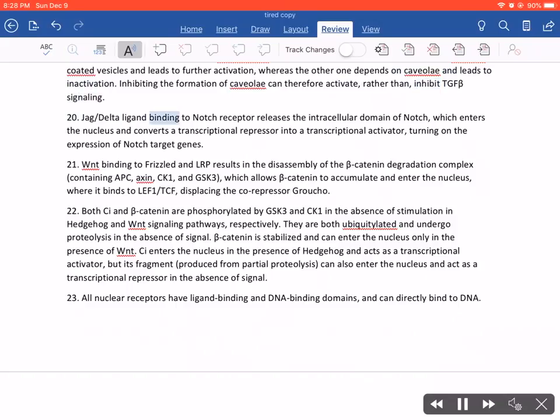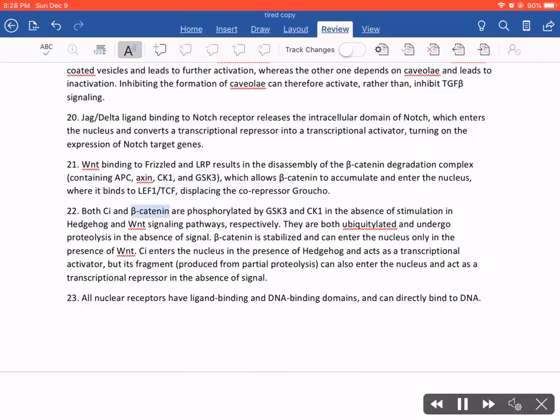20. Jagged or Delta ligand binding to Notch receptor releases the intracellular domain of Notch, which enters the nucleus and converts a transcriptional repressor into a transcriptional activator, turning on the expression of Notch target genes. 21. WNT binding to Frizzled and LRP results in the disassembly of the beta-catenin degradation complex, containing APC, axin, CK1, and GSK3, which allows beta-catenin to accumulate and enter the nucleus, where it binds to LEF1/TCF, displacing the co-repressor Groucho.